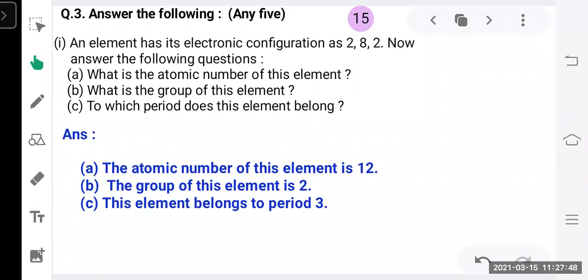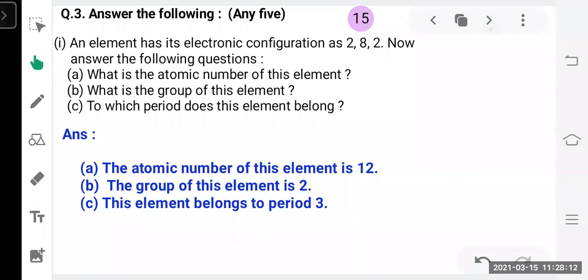Okay. Now the last question: to which period does the element belong? In order to find out the period, you have to look at how many shells are present in the electronic configuration. We can find there are 1, 2, 3 shells present, right? That means this element belongs to the third period. If there are only 2 shells, it belongs to the second period.